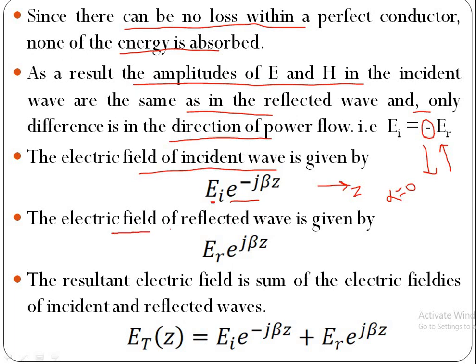Similarly, the electric field of reflected wave is given by ER into e power j beta z. This reflected wave travels along negative z axis, hence e power j beta z.